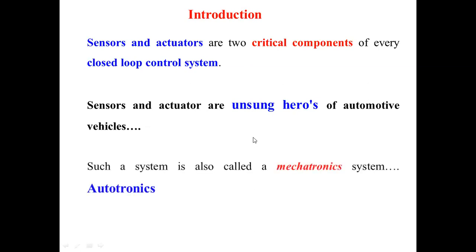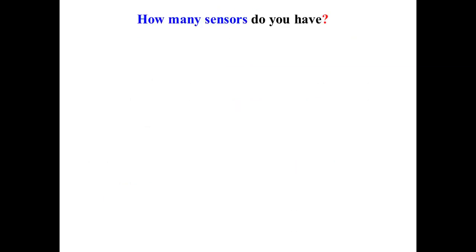And here, the system which utilizes the sensors and actuators, along with various electrical and electronic components, we are calling a mechatronic system, or in automotive words, autotronics. So before starting automotive electronics or autotronics, one question starts from ourselves: in our body, how many sensors do we have? How many sensors do you have in your body?